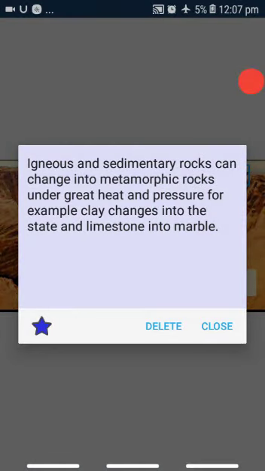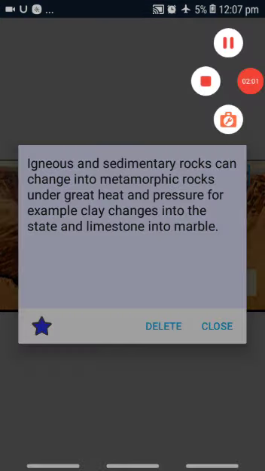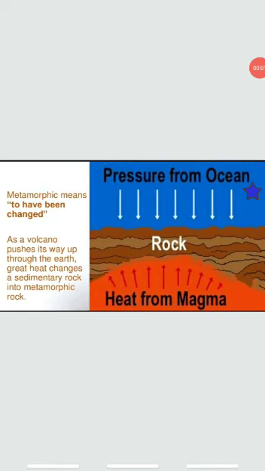Now we will study metamorphic rocks. Igneous and sedimentary rocks can change into metamorphic rocks under great heat and pressure. For example, clay changes into slate and limestone into marble. Metamorphic means to have been changed. As a volcano pushes its way up through the earth, great heat changes a sedimentary rock into metamorphic rock. Pressure from ocean, rock, heat from magma.